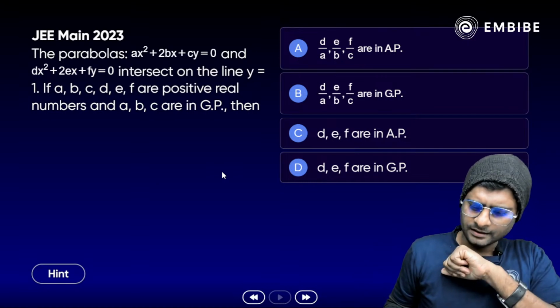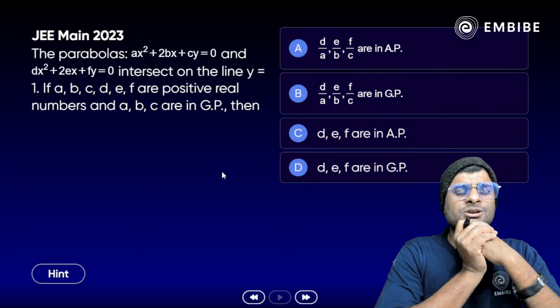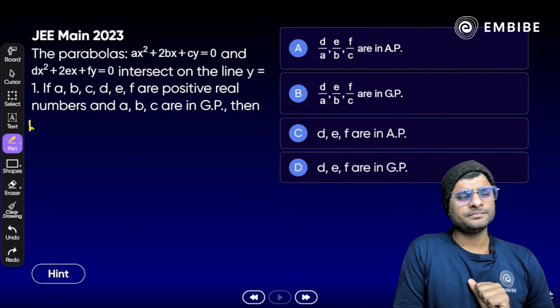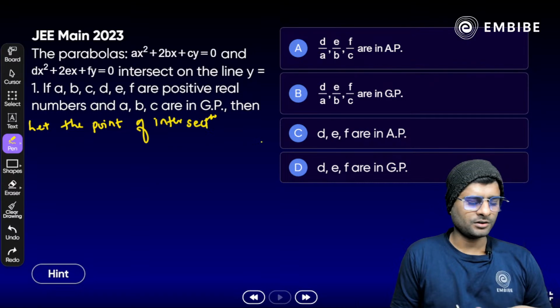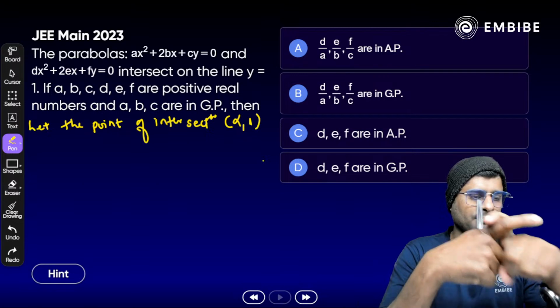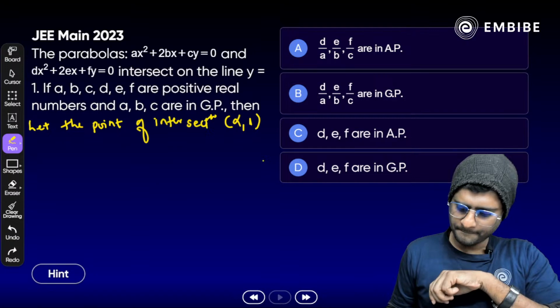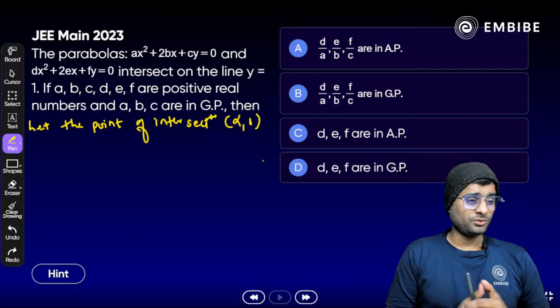Option A. All right. So x का coordinate कुछ भी हो सकता है. Correct? Exactly. So we don't know about it. So we just have to make an assumption here. Let the point of intersection be alpha comma 1 or beta comma 1, anything we can take, like alpha comma 1. So if it is a point of intersection, definitely both the parabolas meet at the same point here. So this point will definitely satisfy the equations. ये point satisfy करेगा आपकी दोनों parabola equation पे.